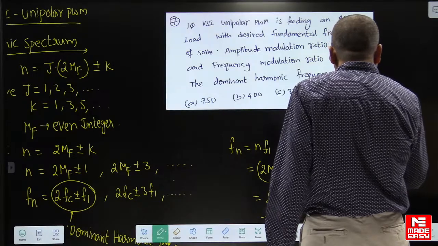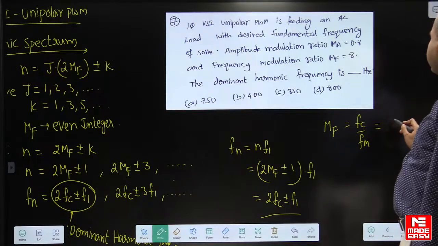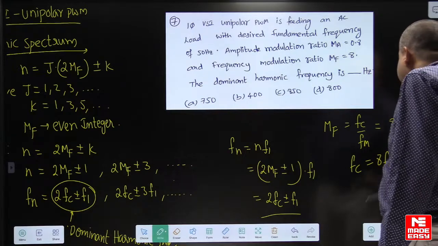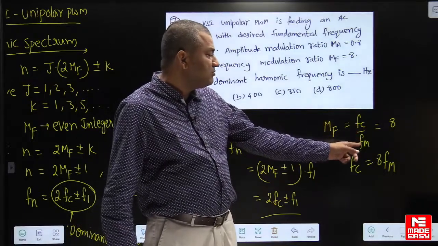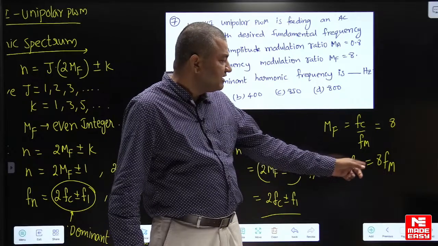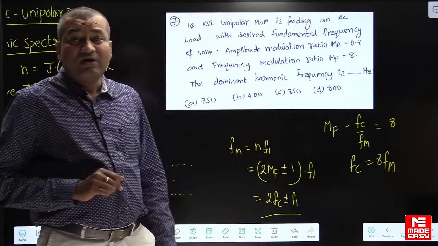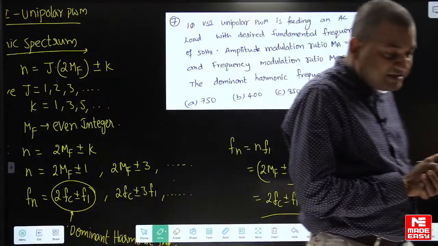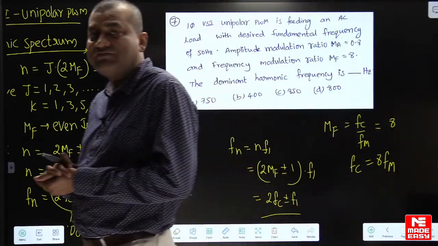mf is equal to fc by fm, and the frequency modulation ratio is 8. So fc is equal to 8 into modulating frequency. See this formula, mf is the ratio of carrier frequency to modulating frequency. So from this equation, carrier frequency is 8 times modulating frequency. And last question, what is the criteria to select the modulating frequency? Yes guys, answer my question.